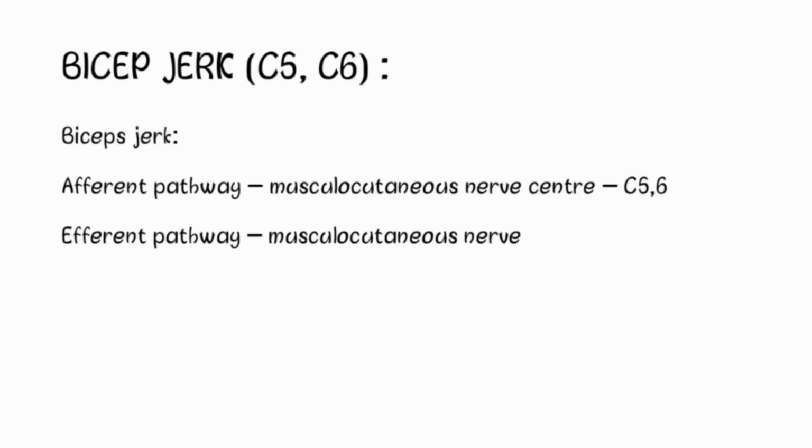Now, the next category is deep reflexes based on spinal nerves. So, the first reflex here is the biceps jerk. Now, the pathway is: afferent pathway, musculocutaneous nerve, center is C5-6, and the efferent pathway is also the musculocutaneous nerve.